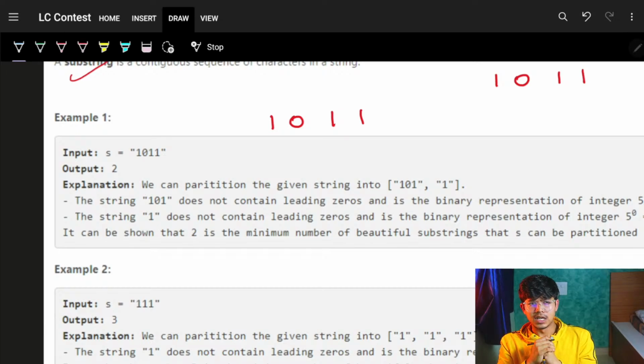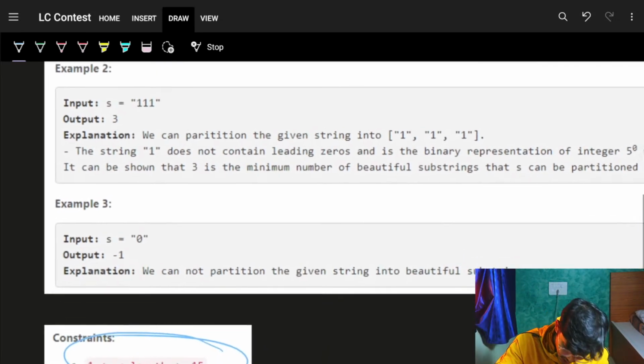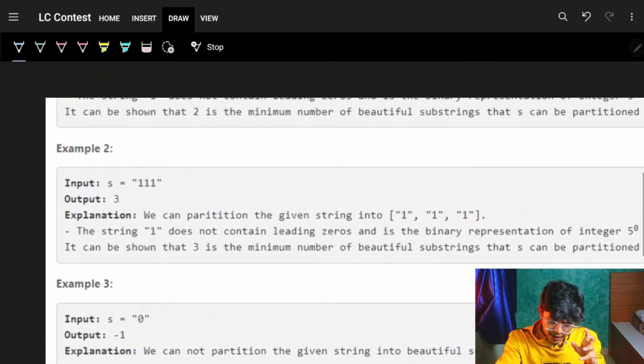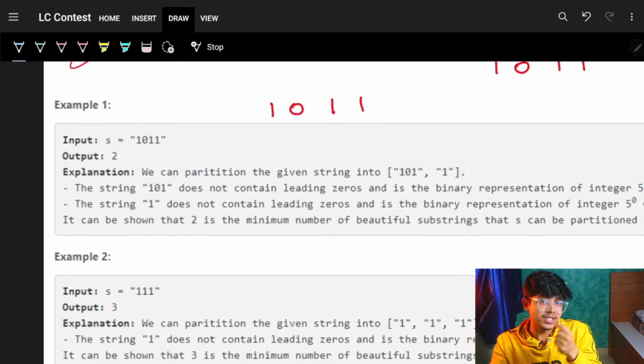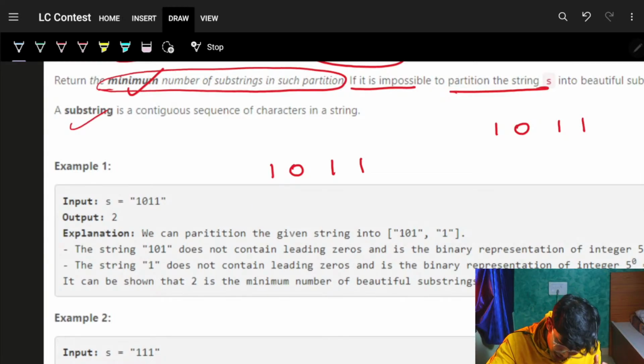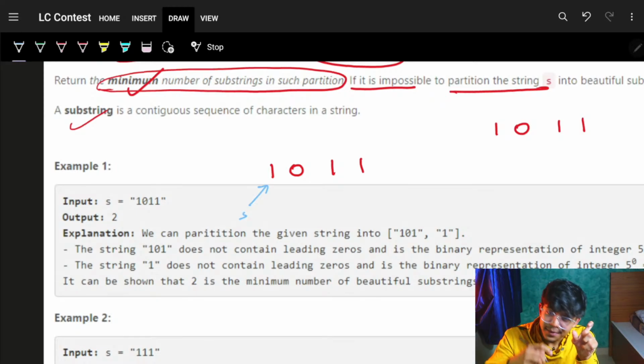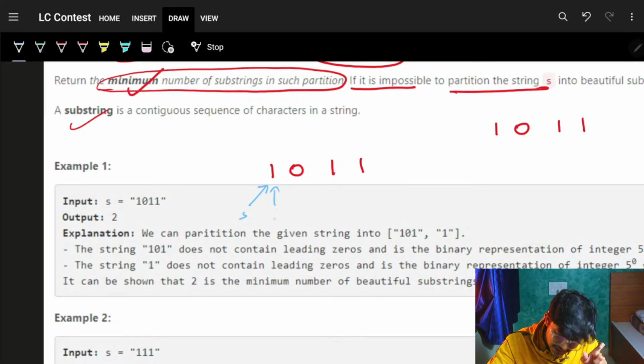But shall we do it? Yes, we can. By the constraints it looks like it should be simple. What we actually require to start is this: I am starting from the starting index, and to take the first substring itself I need some ending index. I know the starting index is for sure 0.